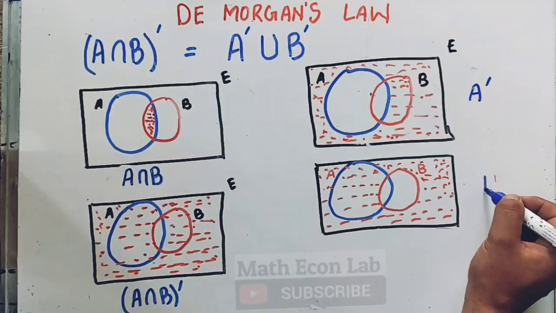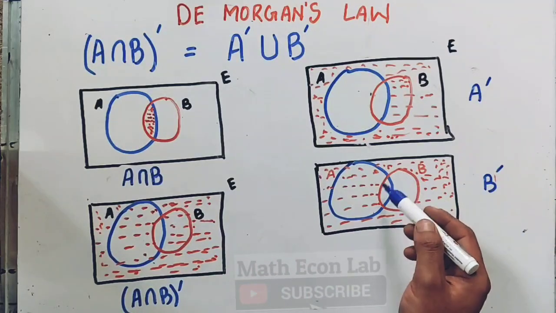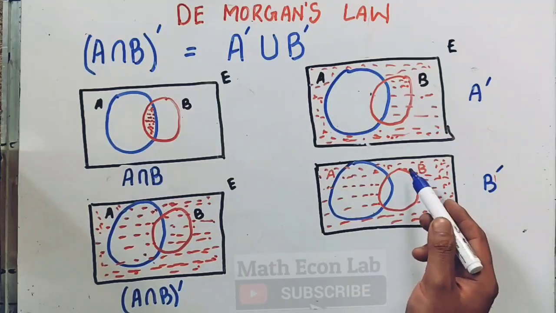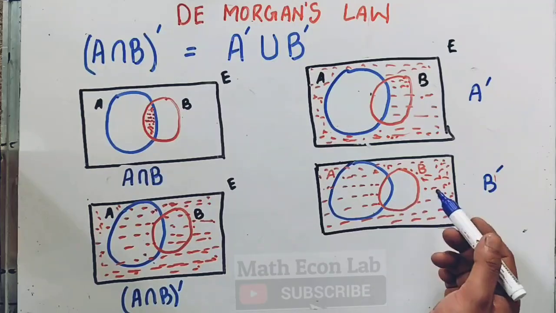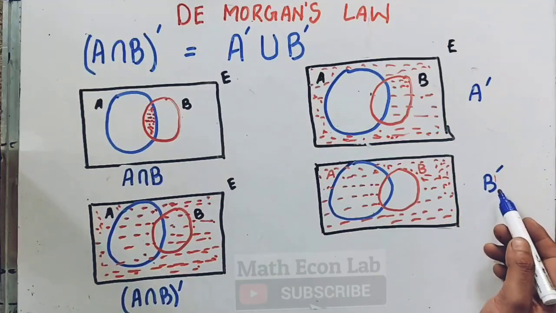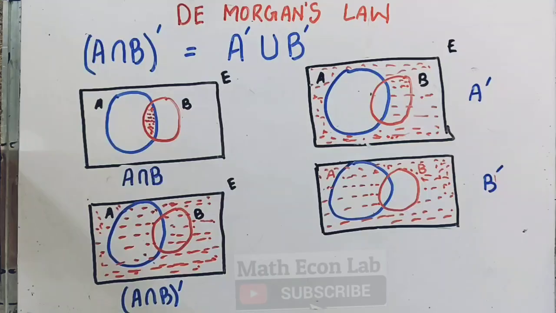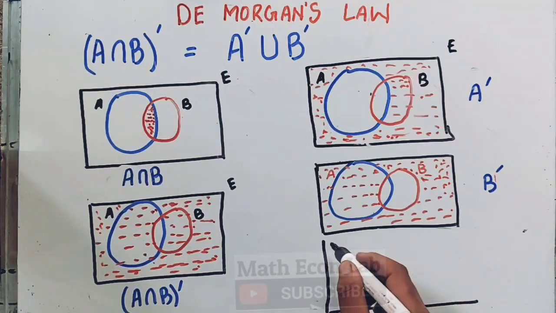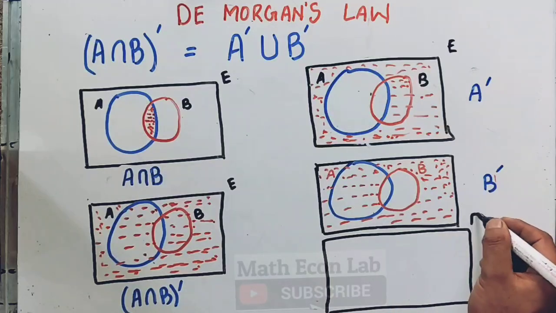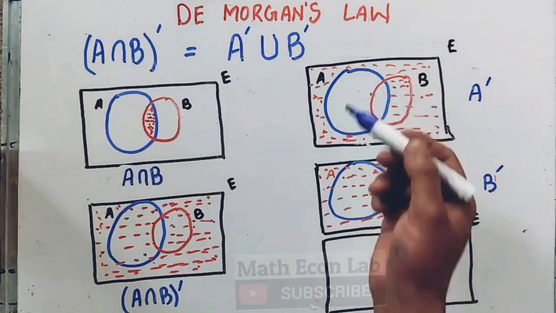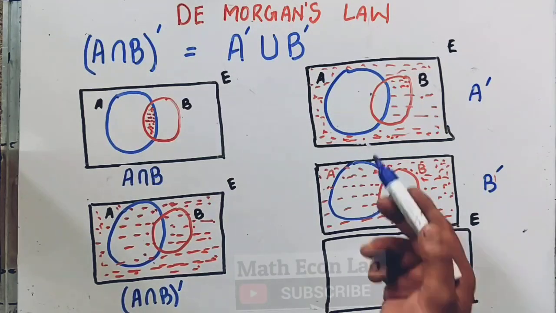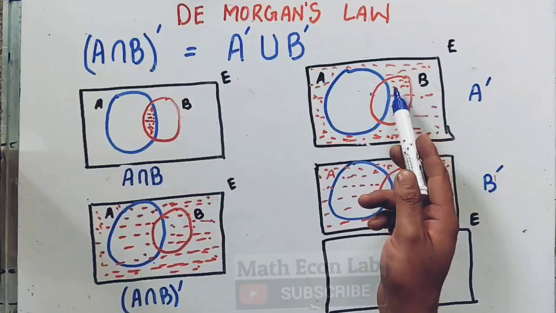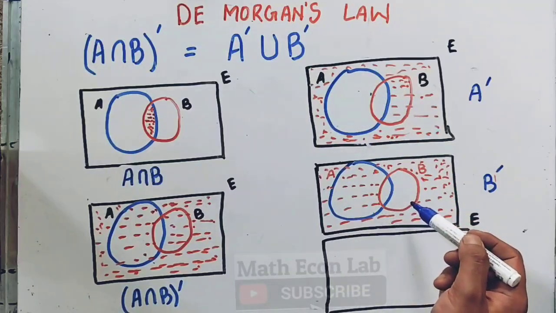Likewise, we have B complement. B complement will be the area which is outside this B circle, the set B. The area outside the set B will denote B complement here. Okay, now when we combine these two, what will we get? Let us try to see. Since this is our universal set, here we have this circle. Okay, this is our A complement, this is our B complement.